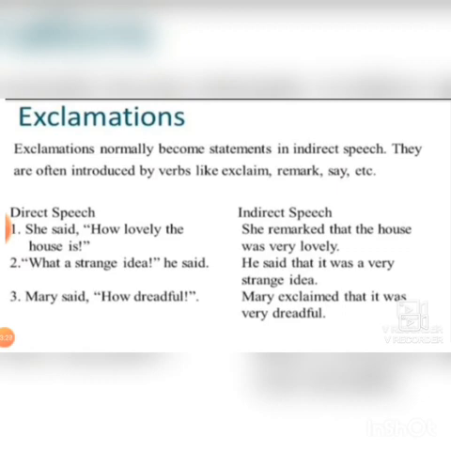Next, what a strange idea, he said. He said that it was a very strange idea. Again a normal sentence, not an exclamatory one. Mary said, how dreadful. She exclaimed that it was very dreadful. That is the change when you change it from direct to indirect.